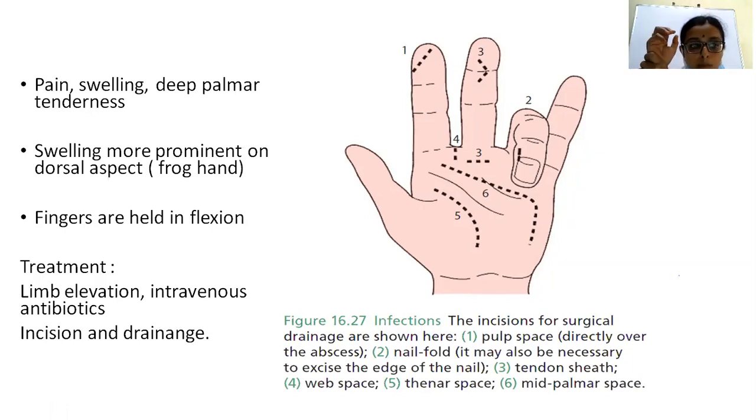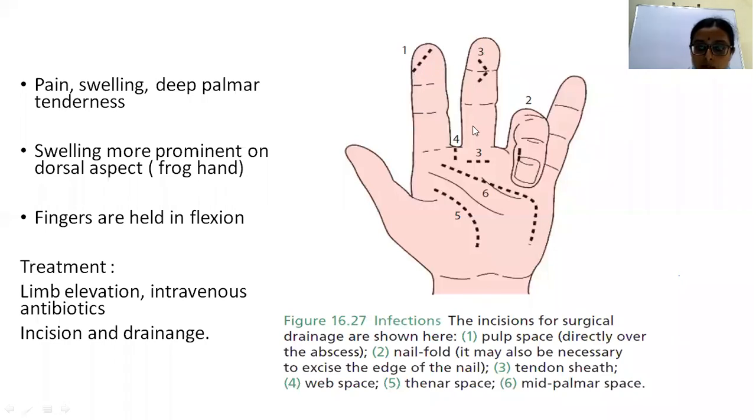So the line of treatment is admission of the patient, limb elevation and intravenous antibiotics. And if not responding, the patient should be treated with incision and drainage. So this is a small picture depicting different lines of incision for drainage. This is for the pulp space infection.